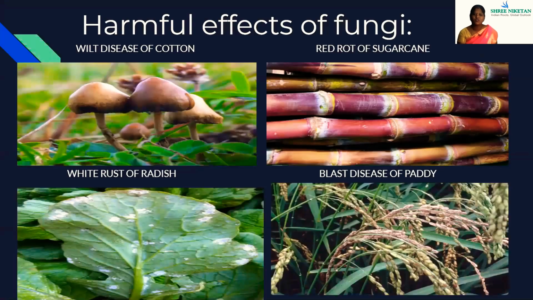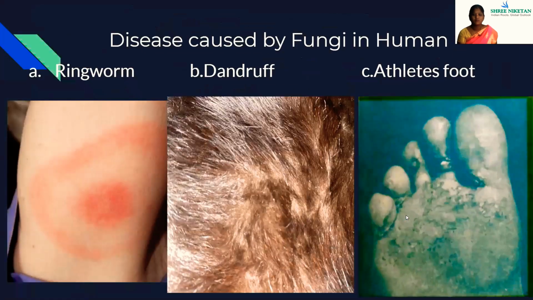What are the harmful effects of fungi? They can cause many diseases, mainly in plants, which we are going to see now: wilt disease of cotton, red rot of sugarcane, white rust of radish, blast disease of paddy. Human beings are also affected by fungi, like ringworm, dandruff, and athlete's foot.